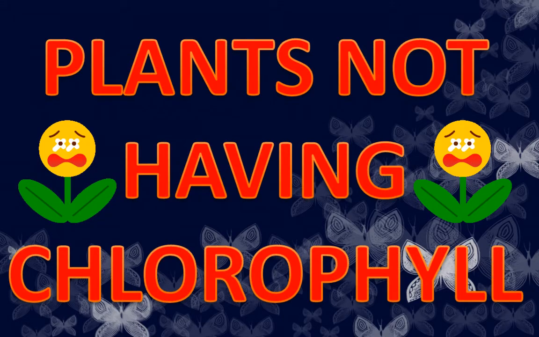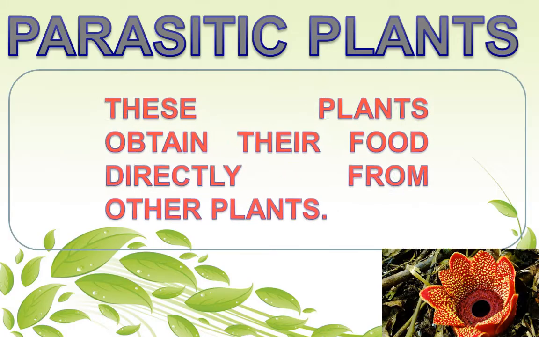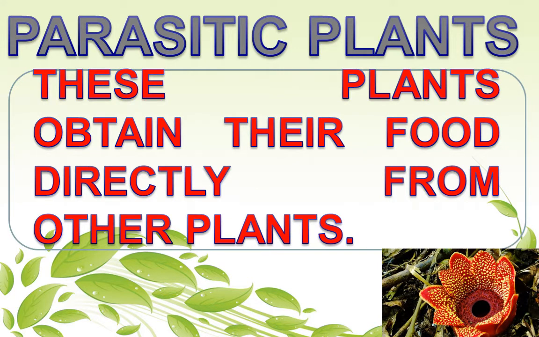Students, now let us know about those plants which do not have chlorophyll and cannot synthesize their food on their own. Just think about how they survive and from where they derive nutrition. Such plants derive their nutrition from other plants.